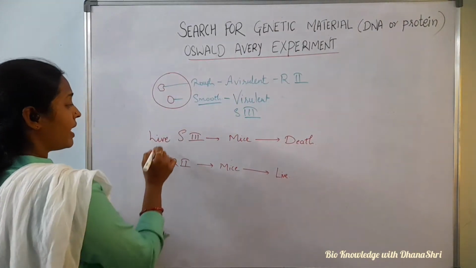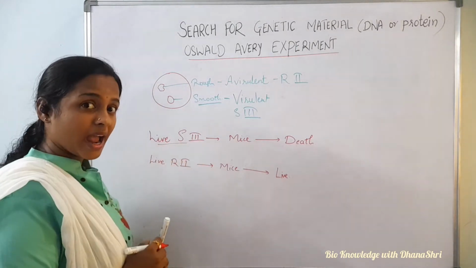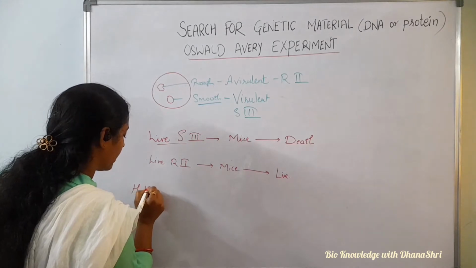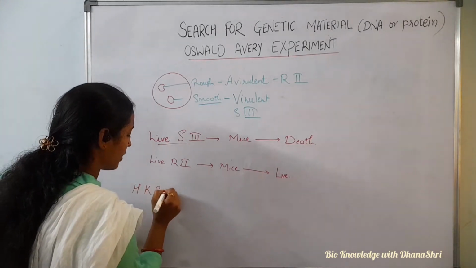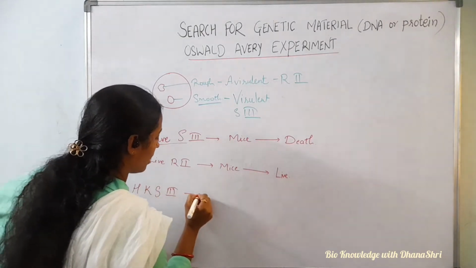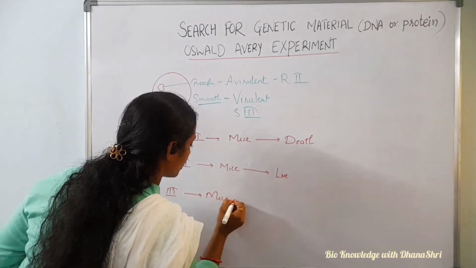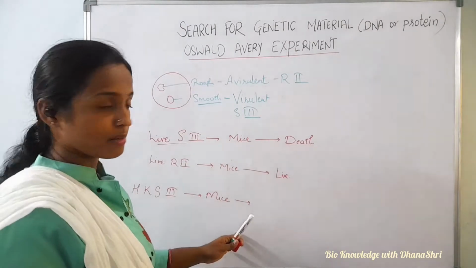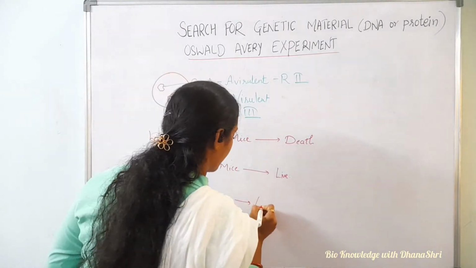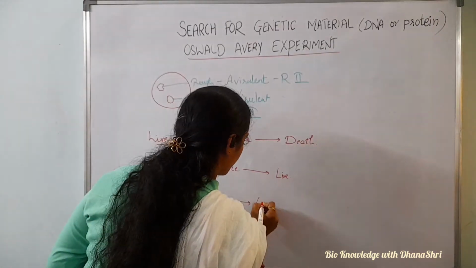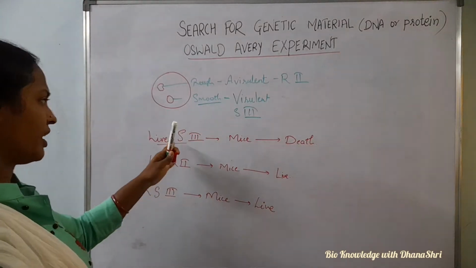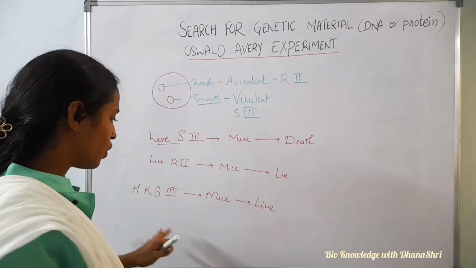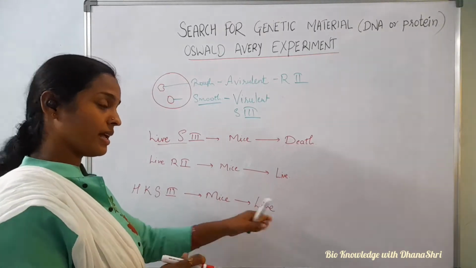Then he took live S3 strain and heat killed it, and injected it into mice. What should occur? Mice remained healthy, mice lived, because whatever was present, Griffith had heat killed. So mice remained healthy, mice lived.